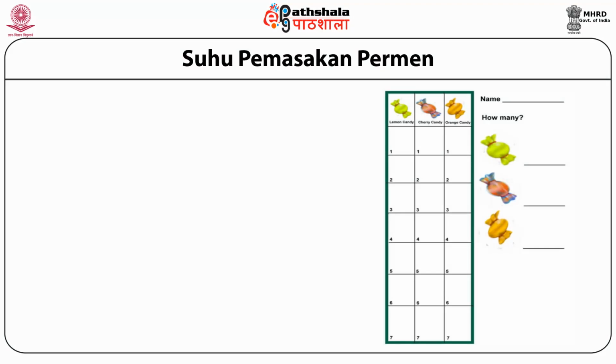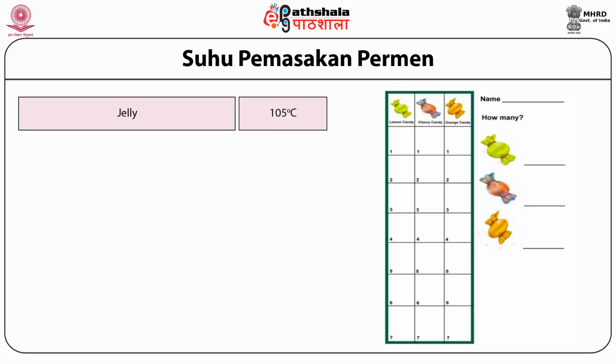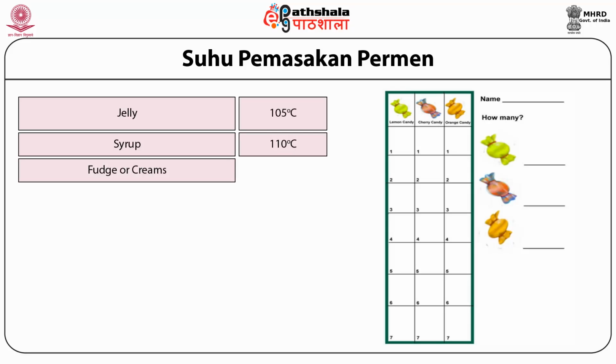Dear students, let's have a quick look at what temperature and at what stage different types of candies are made. First comes jelly, which is normally made at 105 degrees Celsius. The temperature is before thread stage. All syrups are made at 110 degrees Celsius, which is the thread stage. Fudges and creams are made at 115 degrees Celsius.